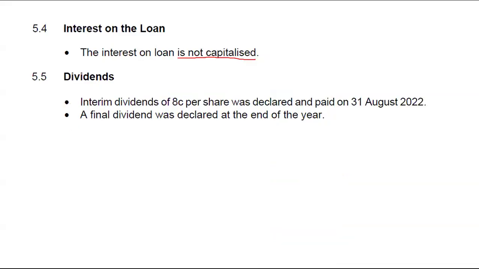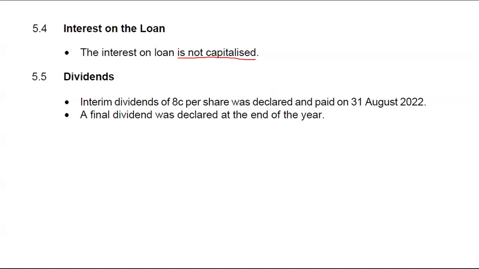With respect to dividends, they said interim dividends of 8 cents per share was declared and paid on the 31st of August 2022. Remember, the beginning of the year was the 1st of March 2022. So I need to figure out on that 31st of August 2022, how many shares were in issue.